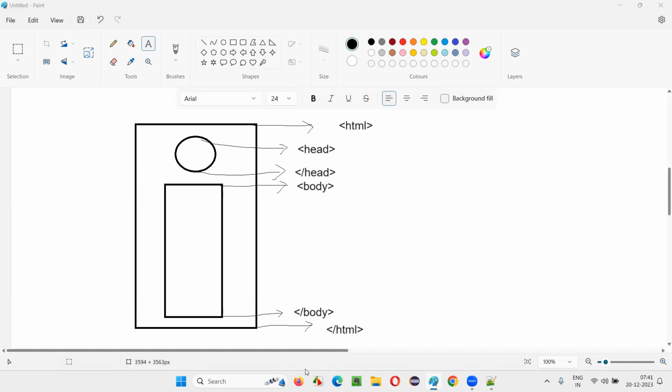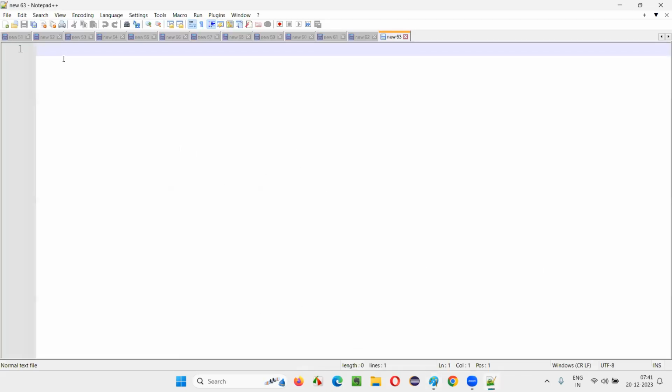You don't need any knowledge to create the web pages. Again, I'm saying you just need to understand HTML. That is more than enough. But in this session, I'm going to show you how to create the web pages also. That's up to you whether you want to practice or not. Okay. So here, in Notepad++, in one of the new tabs, I'll start writing the HTML code.